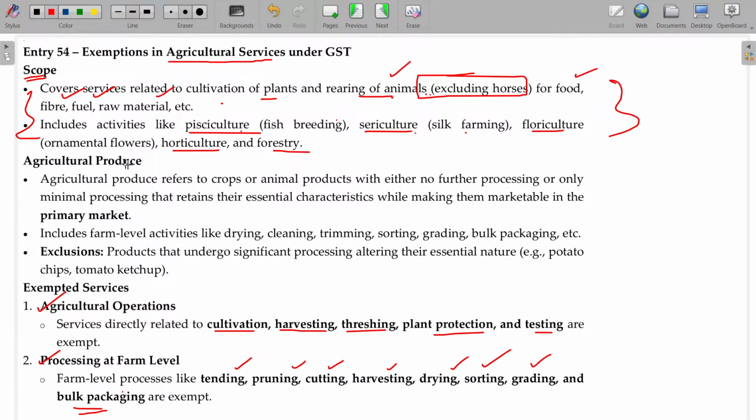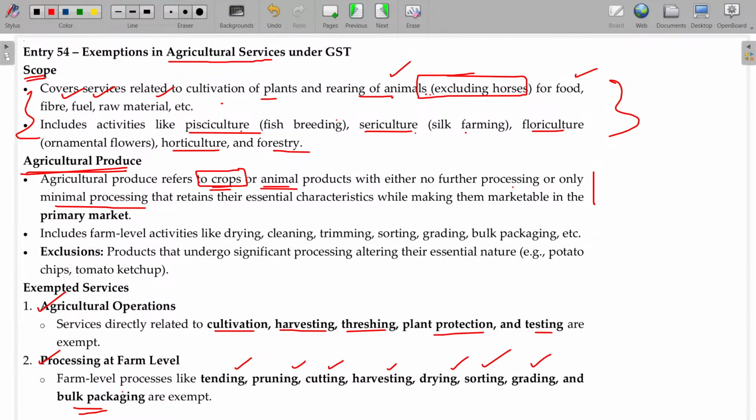Okay. Now, what is called agriculture produce? Very often we use the term agriculture produce. It refers to crops or animal products with either no further processing or only nominal processing that retains their essential character while making them marketable in the primary market, and will be exempted usually. Crops you harvest, and small additional work you have to do for sale, like sorting. Potato will be your agricultural produce, and you can sell the potato as it is in the market, it will not be falling under GST.